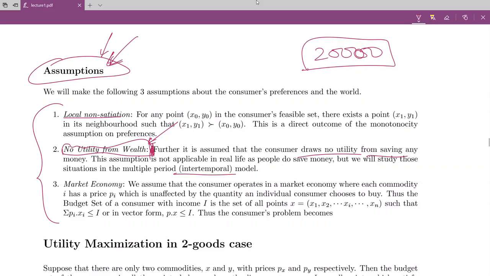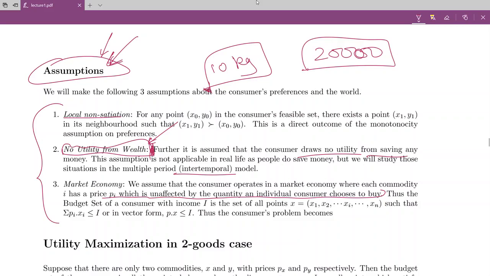Then market economy. Now market economy is an assumption where you say that the prices are fixed. So price is unaffected by the quantity an individual consumer decides to buy. So let's say you go and say you want to buy 10 kilos of rice, your grocer will not say you are buying too much rice, I will have to raise the rate of rice. Okay, so generally we'll assume that no consumer is consuming so much that it changes the prices. But obviously this might not be true.